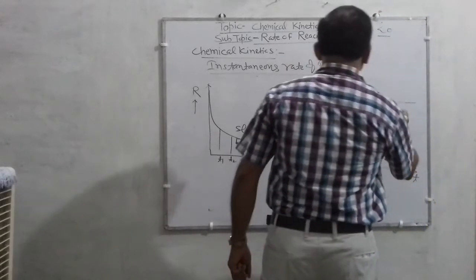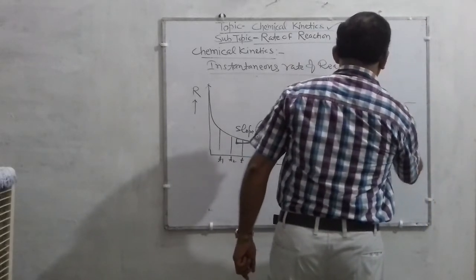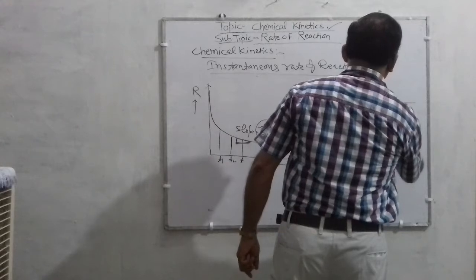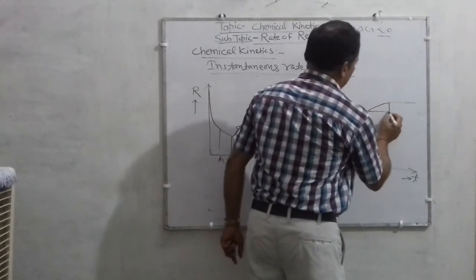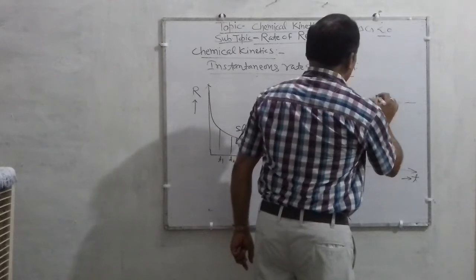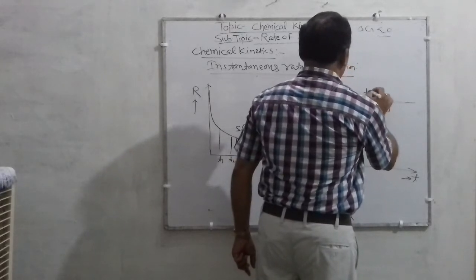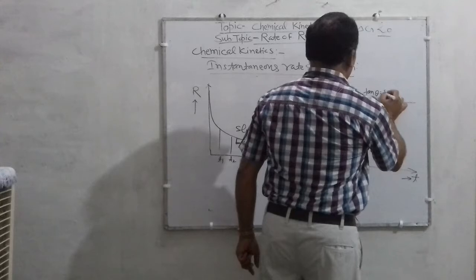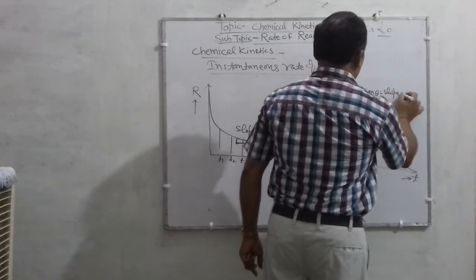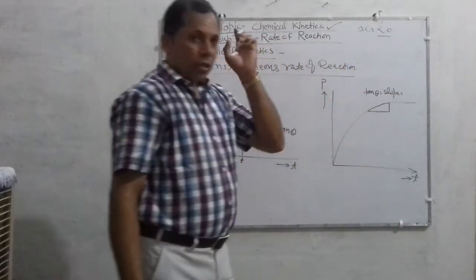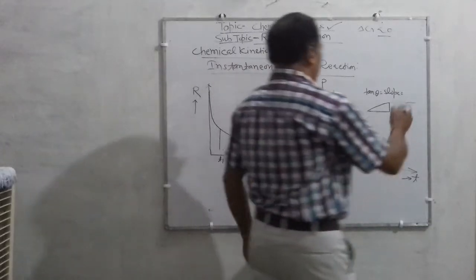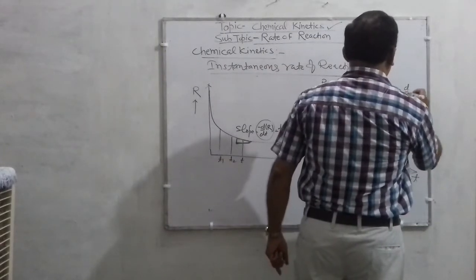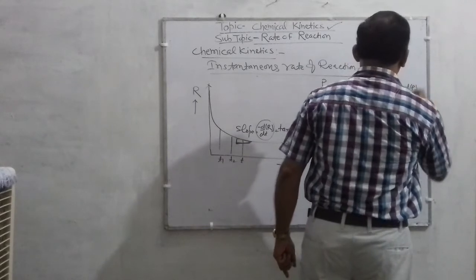In this one, this tangent or slope determines the instantaneous rate for the product, and that will be given by d by dt of p.